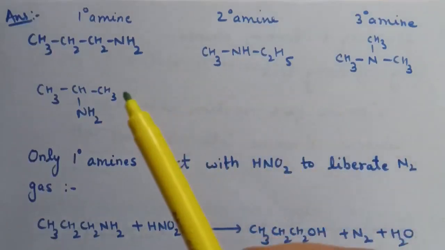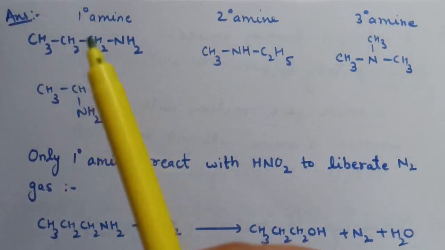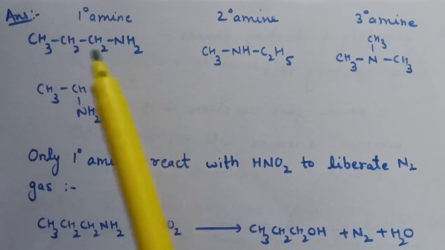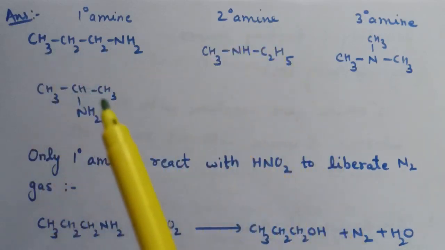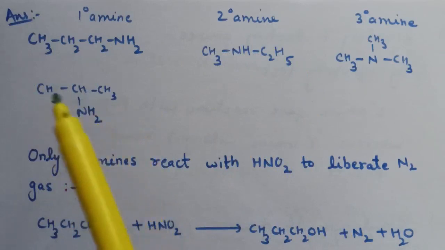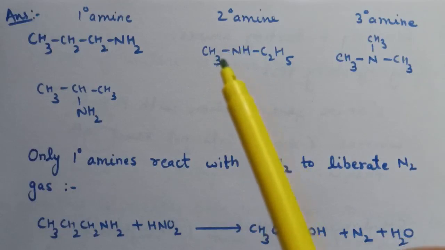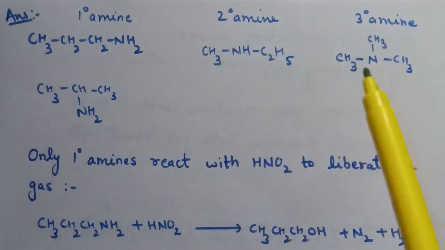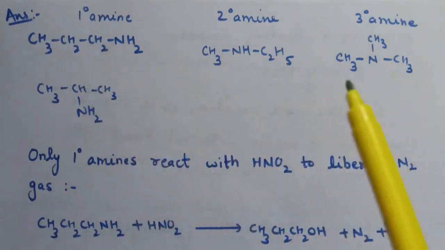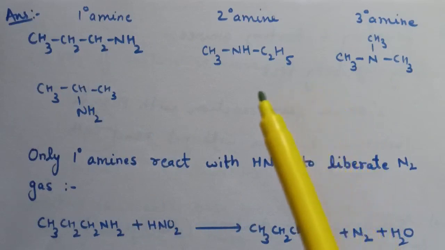So here are the isomers having formula C3H9N: CH3CH2CH2NH2, that is propan-1-amine; CH3CH(NH2)CH3, that is propan-2-amine; now next is N-methylethanamine, and third is N,N-dimethylmethanamine. These are the isomers having molecular formula C3H9N.